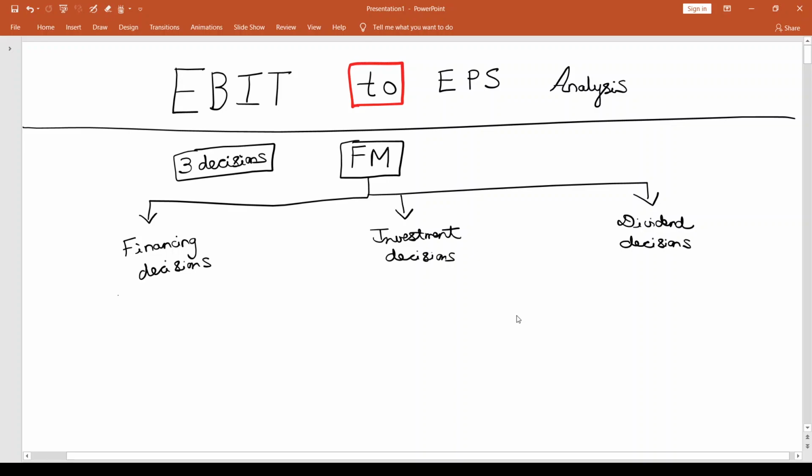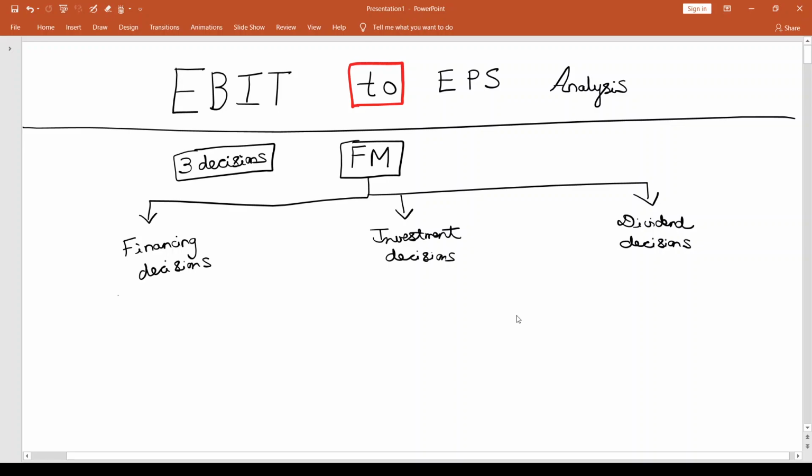So these are the three important decisions linked with the function of financial management. Financing decisions are all about where to raise finance or money. Investment decisions are all about how to effectively utilize that finance raised. In other words, where do I invest that finance raised? And dividend decisions are regarding whether or not I should be paying dividends to my equity shareholders. And if I decide I need to pay, how much of dividends should I pay? So that's what we look into when we talk about dividend decisions.